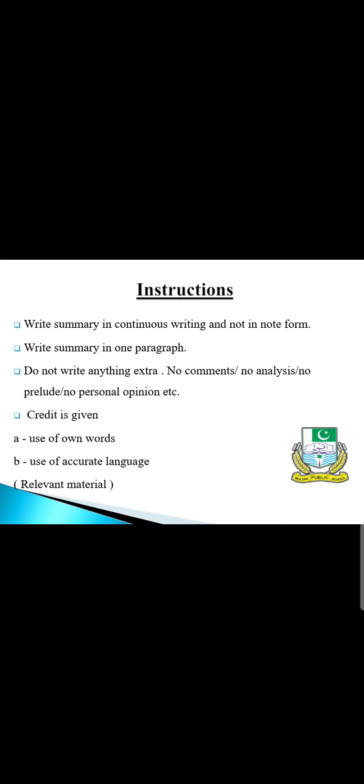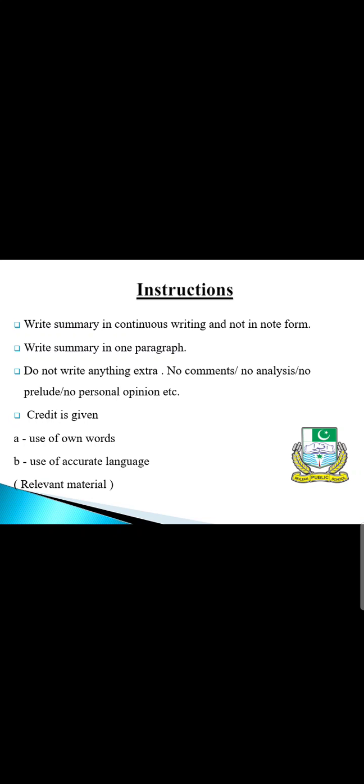Now, how does the examiner mark your summary? You will be given credit for these two things: use of own words, which I will explain to you later, and then use of accurate language.